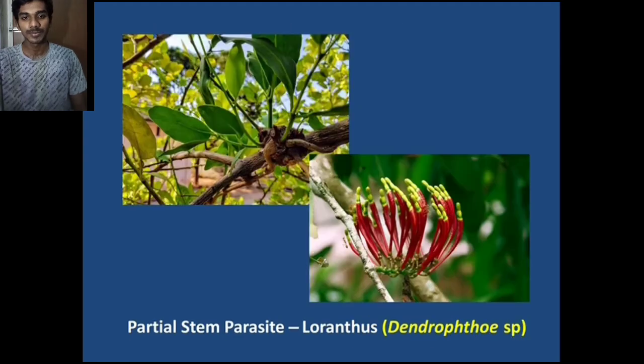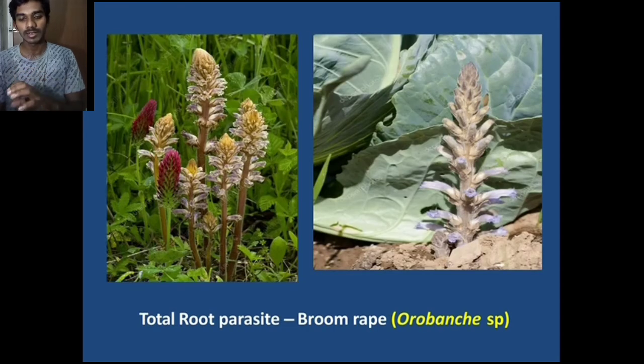Next, the partial stem parasite Loranthus, Dendrophthoe species. It depends partially on the host plant. It has no roots; it has an anchorage, and instead of roots it has haustoria to draw nutrients from the other plant.